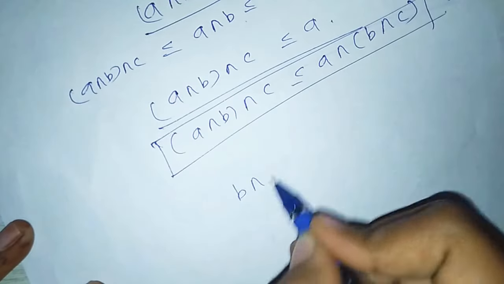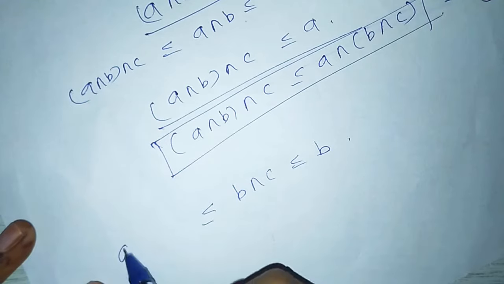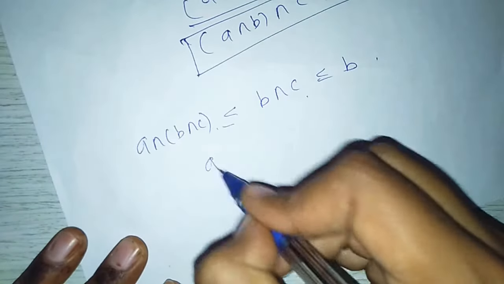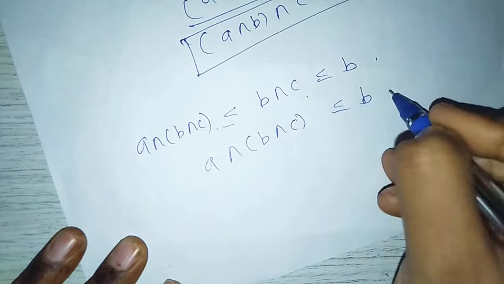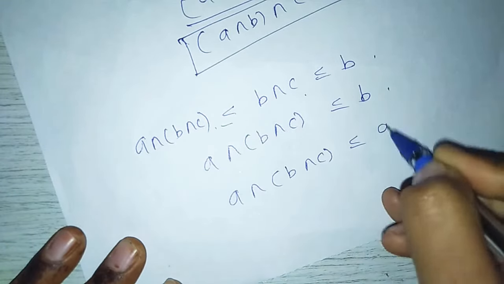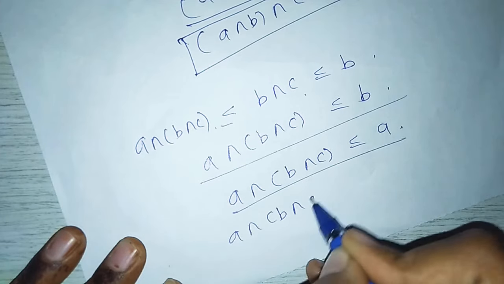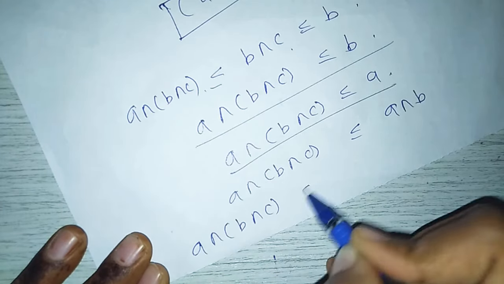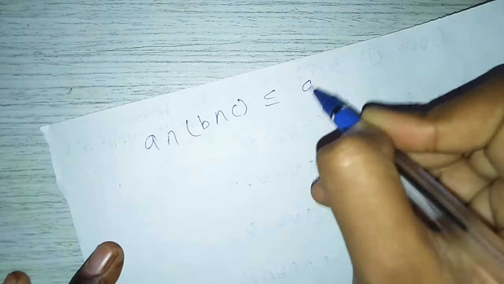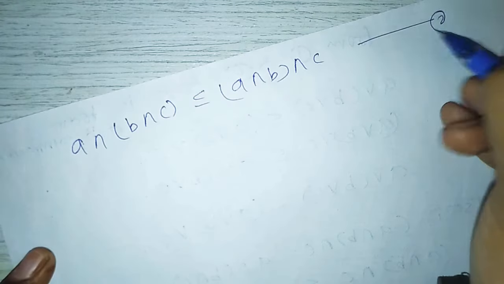Now B meet C is less than or equal to B, and A meet (B meet C) is less than or equal to B meet C. So A meet (B meet C) is less than or equal to B, and A meet (B meet C) is less than or equal to A. So A meet (B meet C) is less than or equal to A meet B. A meet (B meet C) is less than or equal to B meet C, which is less than or equal to C. From this and this, A meet (B meet C) is less than or equal to (A meet B) meet C. Give it as equation number 2.